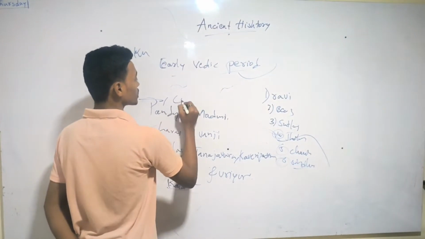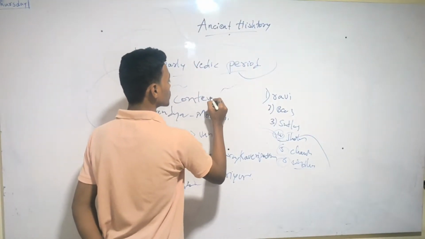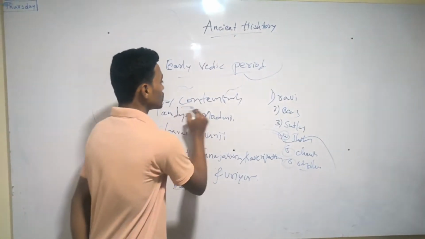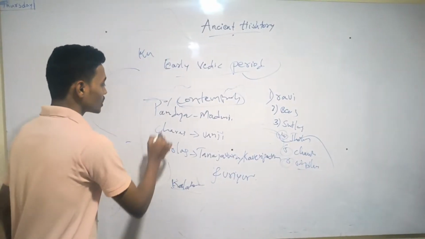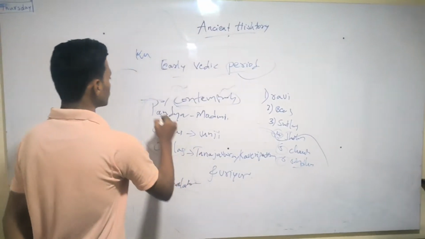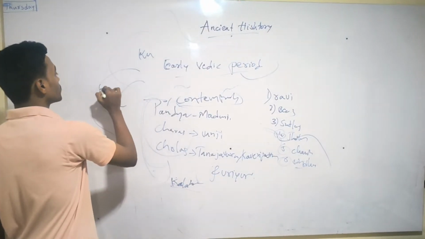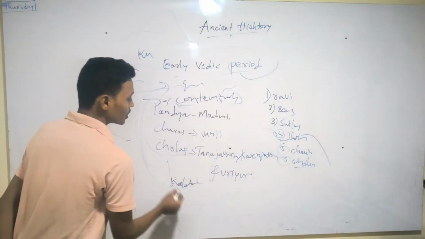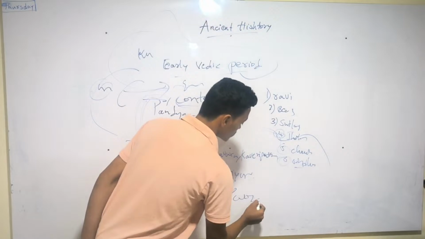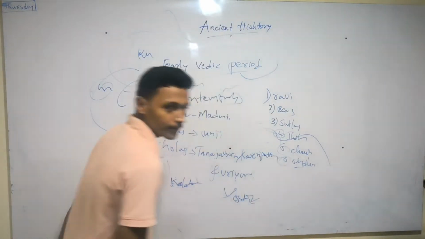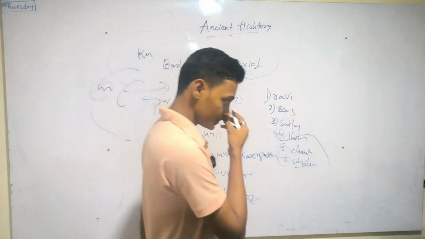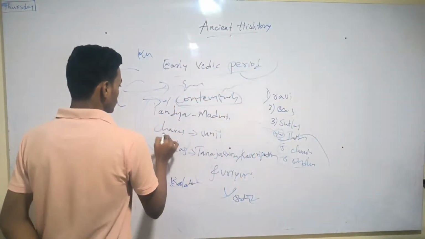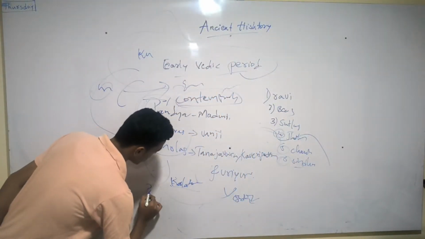These are contemporary kingdoms, all emerging at the same time, while the feudatories of the Gupta Empire moved to the eastern part of India, and these were present in the western and southern parts of India, the Cholas, Cheras, and Pallavas.